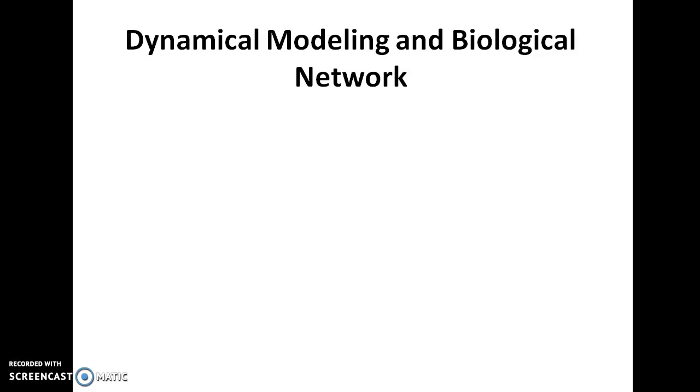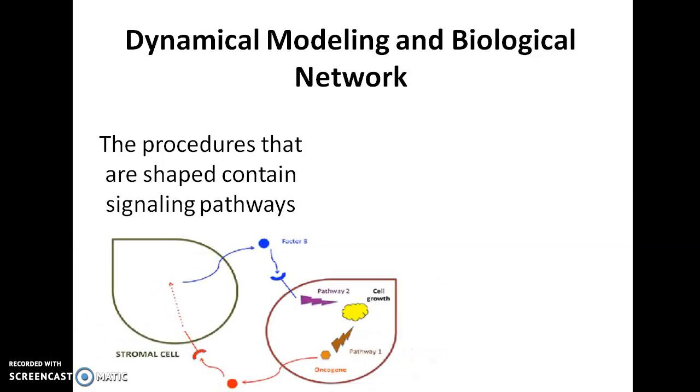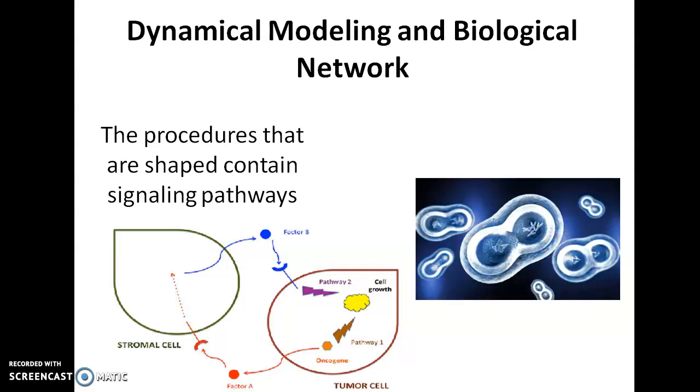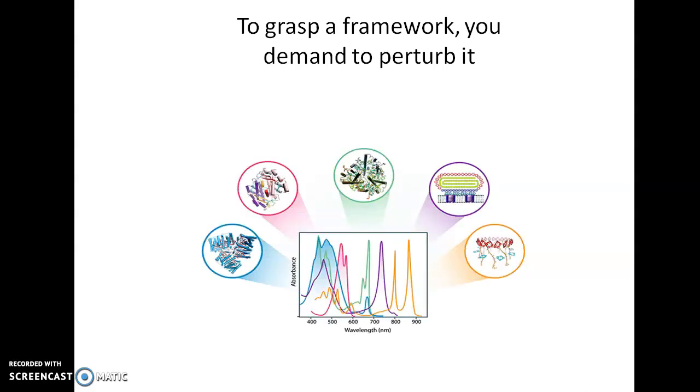Biological networks. The processes they shape contain signaling pathways, molecular interactions, metabolic pathways, anatomical structures, physiological processes, and cellular growth. Consequently, computational tracks vary widely with implementation. To grasp a framework, you need to perturb it. This principle underlies most of the experimental sciences and demonstrates why our depth of understanding of biological frameworks has been broadly specified by the availability of materials that can be used to disrupt them.